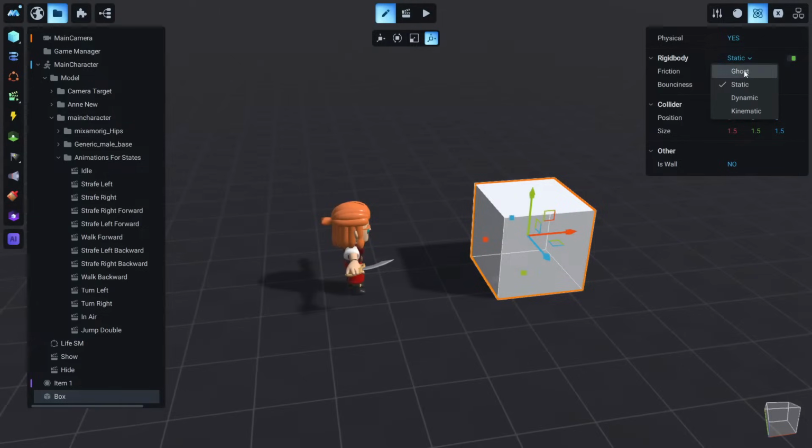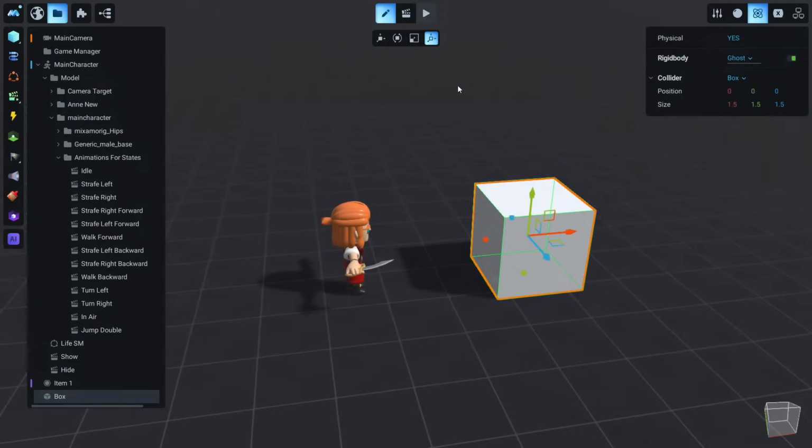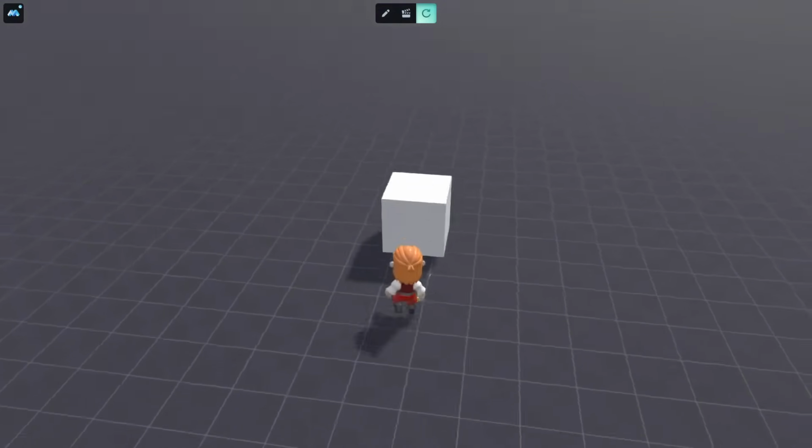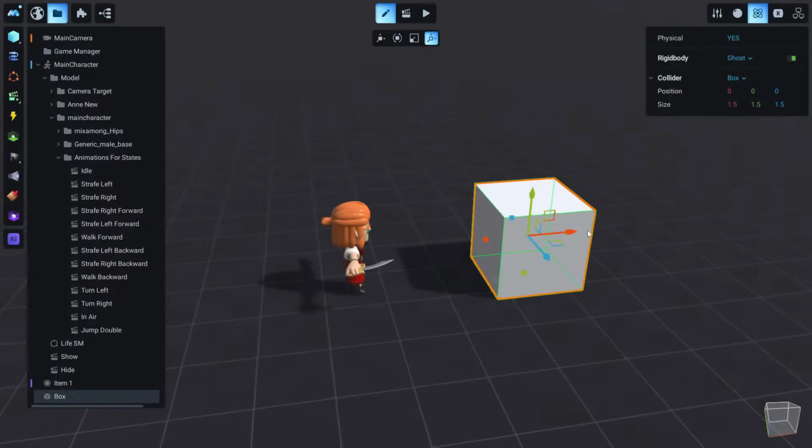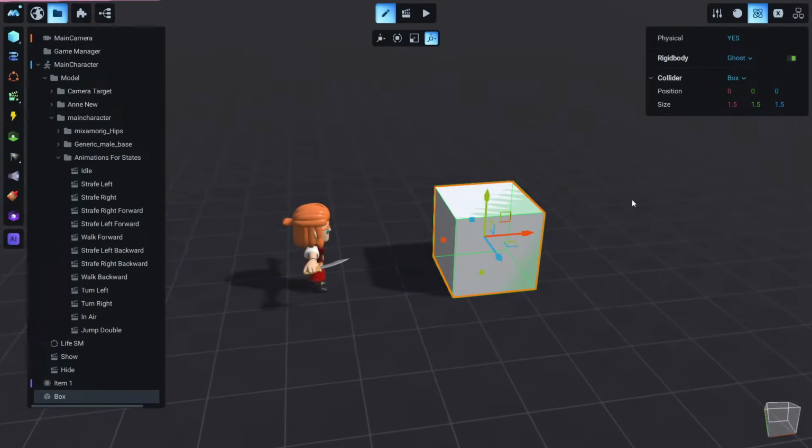Okay, so we can set it to ghost, and ghost means that the character can pass through, but this cube still has some physics properties, so we can take collision events from this cube. It just doesn't stop the character from passing through. It's ideal, for example, when we want to open a door, or when we want our character to pass through a checkpoint, and this is useful in these situations.